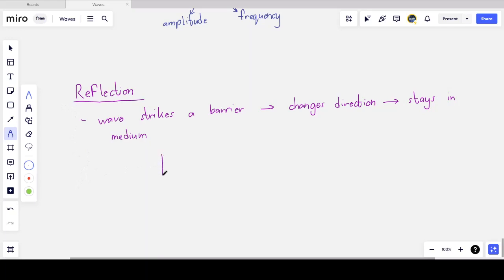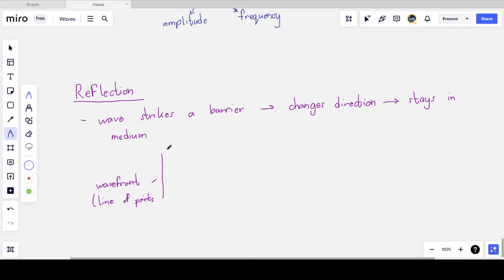So we can represent a wave by something called a wave front. I'm defining this now because I'm going to use wave fronts for the next little bit. And a wave front, you can think of it as a line of points in phase. So if I'm looking from the top down, this could be the crest of a wave, and it is multiple points that are on this crest.